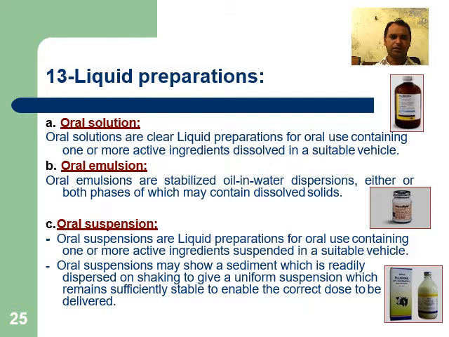Next is oral emulsion. Emulsions basically come under the biphasic dosage form, in which one phase is known as the dispersed phase and the other is the continuous phase. The dispersed phase is the liquid phase which is present in small quantity and is to be dispersed in the dispersion phase or continuous phase with the help of a suitable emulsifying agent. Oral emulsion is basically present in the form of an oil in water dispersion.